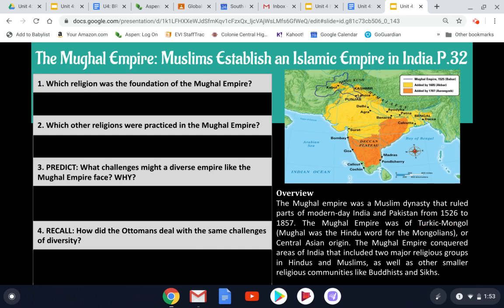The Mughal Empire conquered areas of India that included 2 major religious groups, Hindus and Muslims, as well as other smaller religious communities like Buddhists and Sikhs.